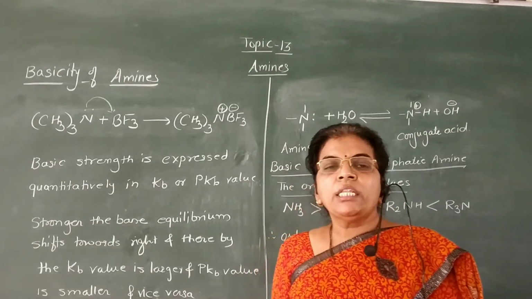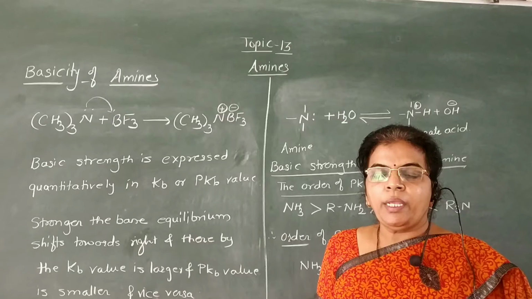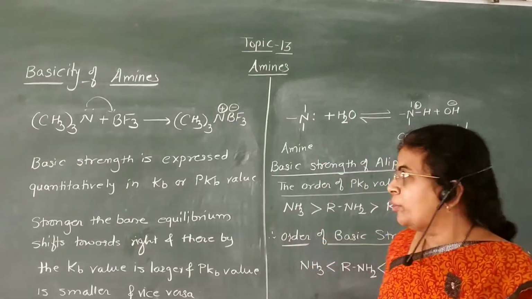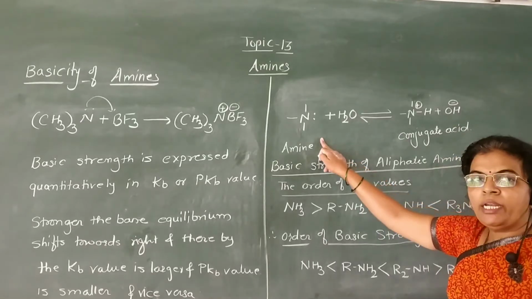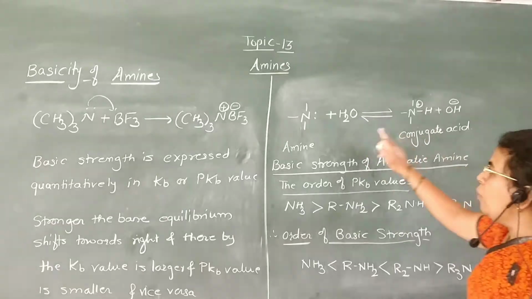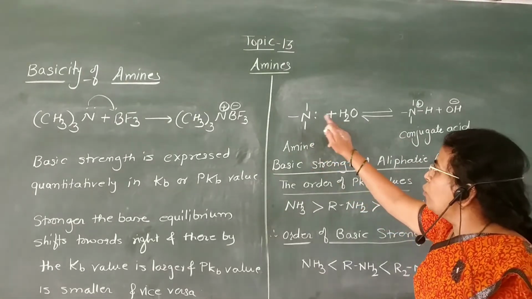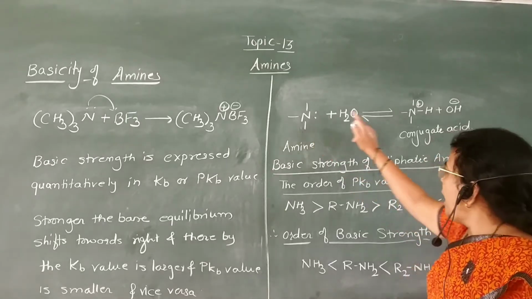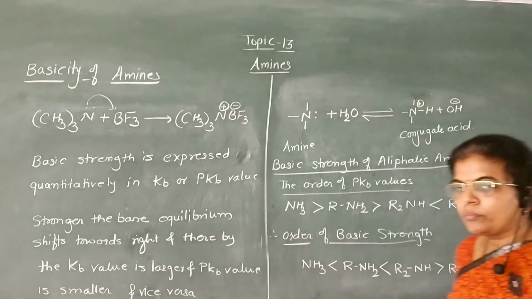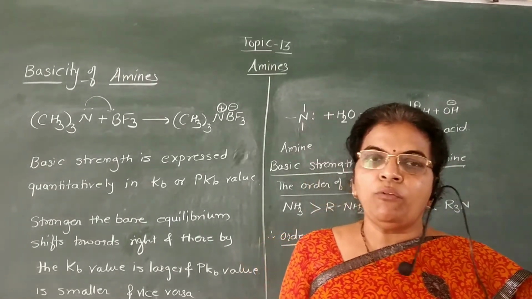The basic strength is expressed quantitatively in Kb or pKb values. For example, we are going to see the dissociation of amines in water.